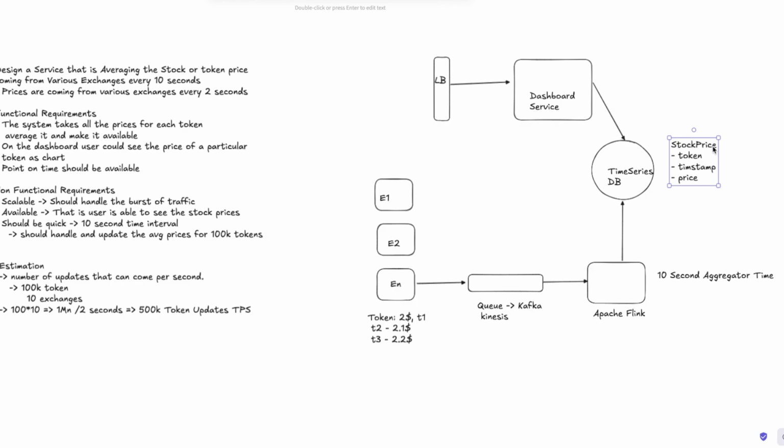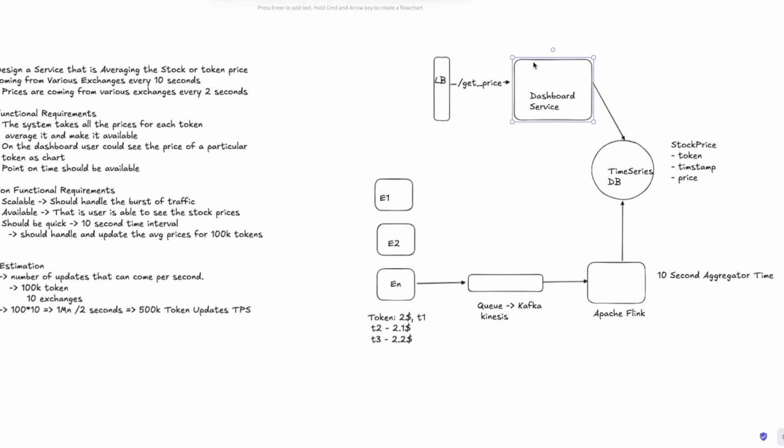Again, we are not yet going into the partitioning and all of those things, but these are the APIs. Let's say get price, with a token. The get price API would be called, and this will go to the dashboard service.